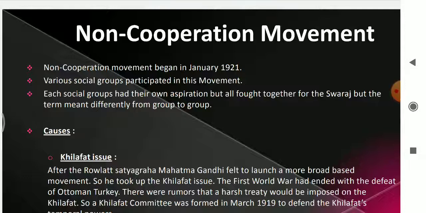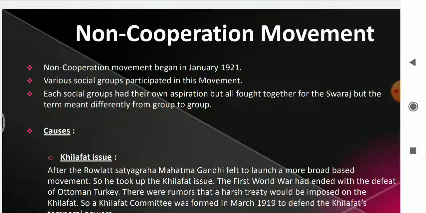So Gandhiji advised the people to start the non-cooperation movement, and he said that this movement should proceed in three stages. First, surrendering of titles. Everyone should surrender the titles given by the British, like Sir and knighthood, which were given to different people of India for their achievements. Gandhiji advised everyone to return their titles, and people returned them.